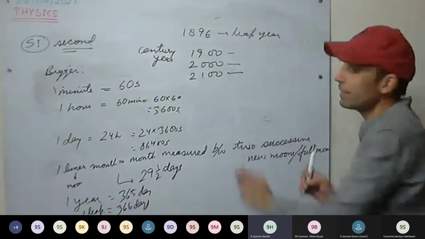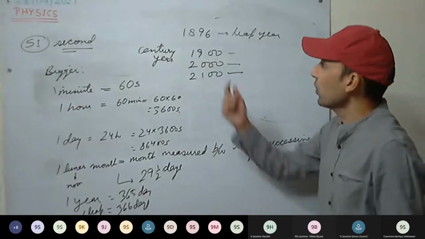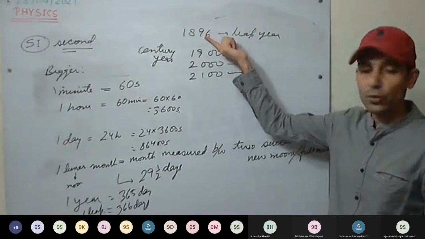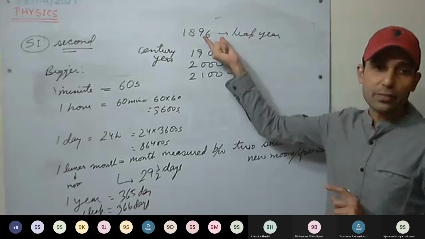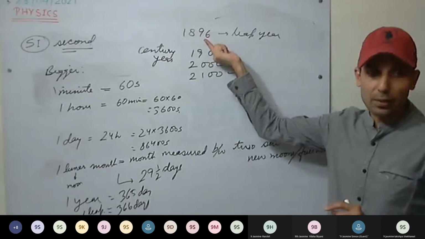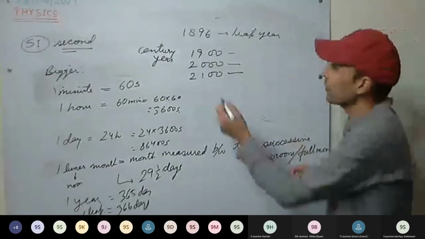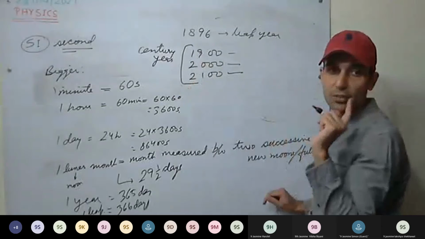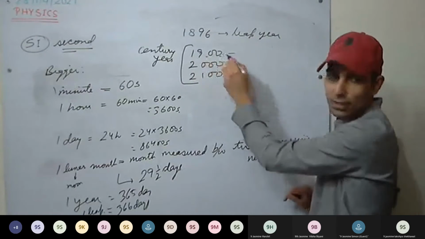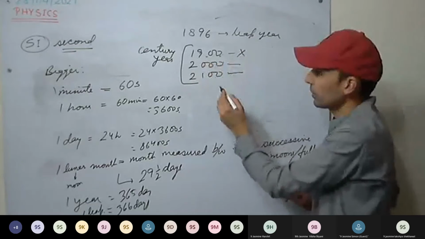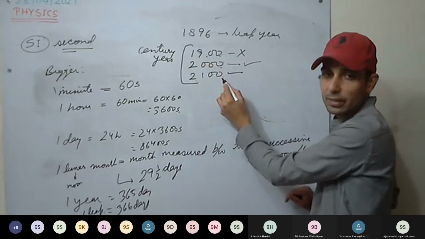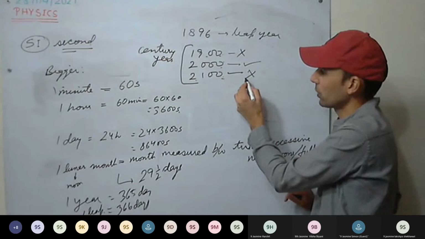See it again. First check whether the year is divisible by 4 or not. It is divisible by 4. Now we have to check whether it's a century or not. If not a century but divisible by 4, leap year. Now if it is a century, then we have to check one more condition, that is whether it is divisible by 400 or not. 1900 not divisible by 400, not a leap year. 2000 is divisible by 400, leap year. This one divisible by 400? No, not a leap year.